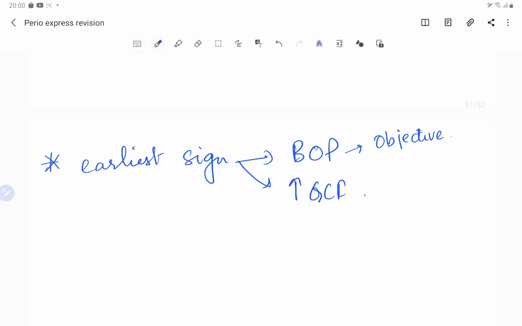Also, if there is a lack of bleeding on probing, then we can say that there is no attachment loss. But if there is positive bleeding on probing, there may be clinical attachment loss. That is a whole different story, but bleeding on probing is definitely the first sign, the earliest sign of gingival inflammation, or we can say of gingivitis.